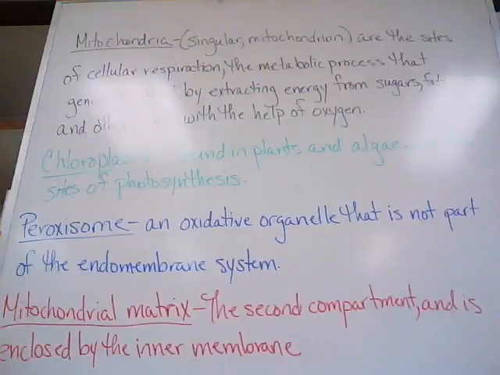The first is the intermembrane space, the narrow region between the inner and outer membranes. The second compartment, the mitochondrial matrix, is enclosed by the inner membrane. The matrix contains many different enzymes as well as the mitochondrial DNA and ribosomes.